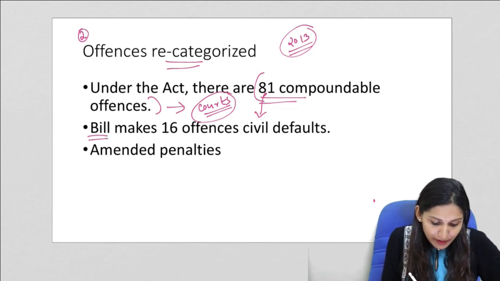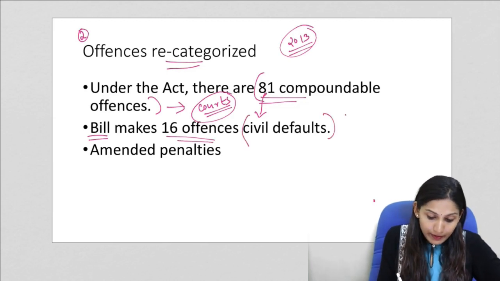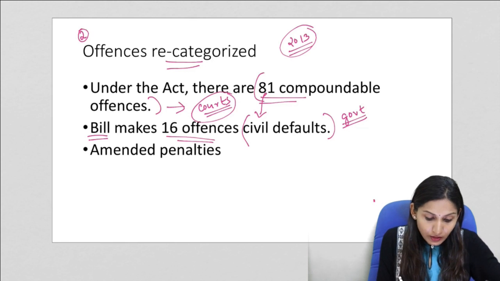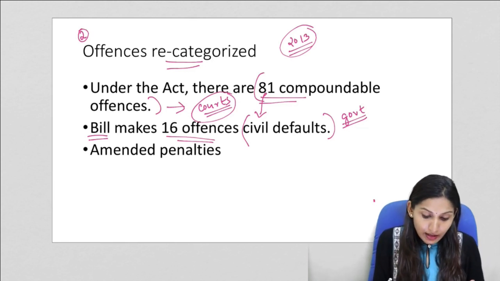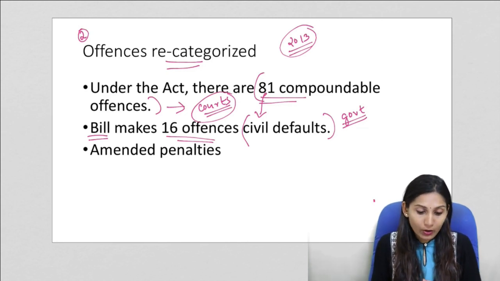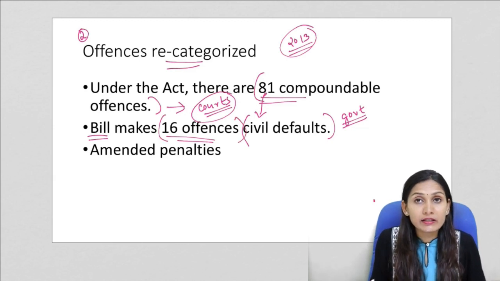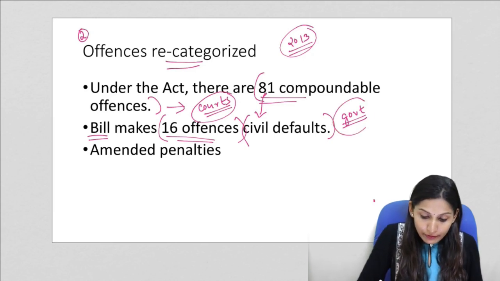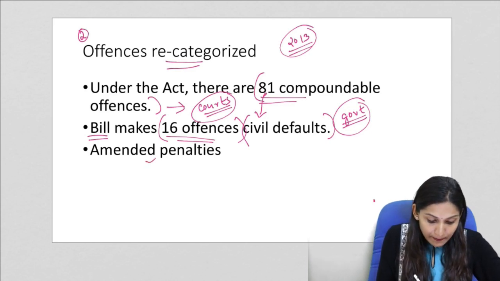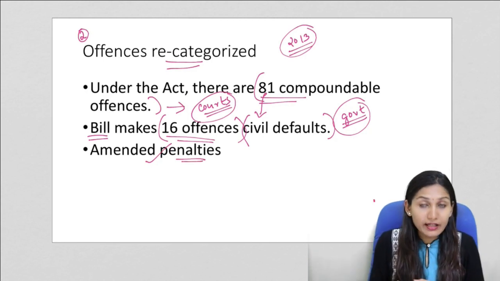But under this proposed amendment, 16 offences are considered civil defaults. So here the government appointed officials or adjudicating officers can levy penalties. So earlier under the original act, 81 compoundable offences were listed, and these had to be dealt with by the judiciary or the courts. Now 16 offences are categorized as civil defaults, and these can be handled by officials or adjudicating officers appointed by the central government. Certain penalties have also been amended in the proposed amendment bill. So these are the proposals regarding the offences.